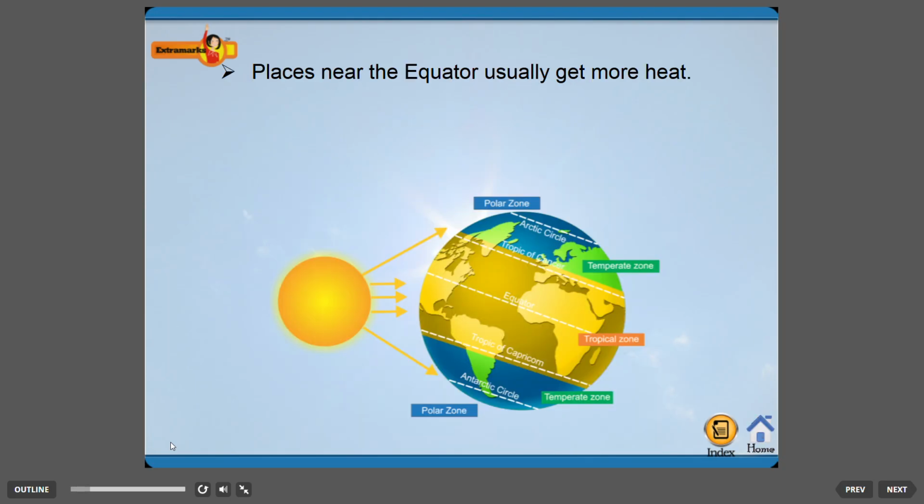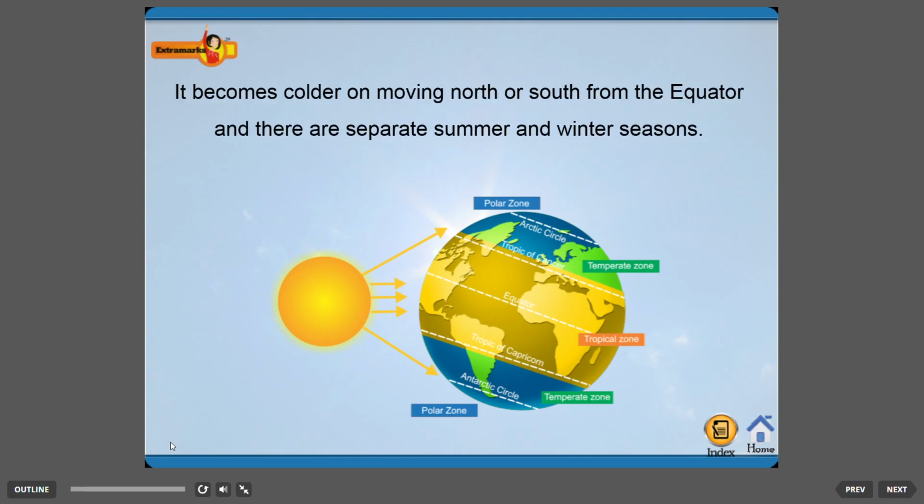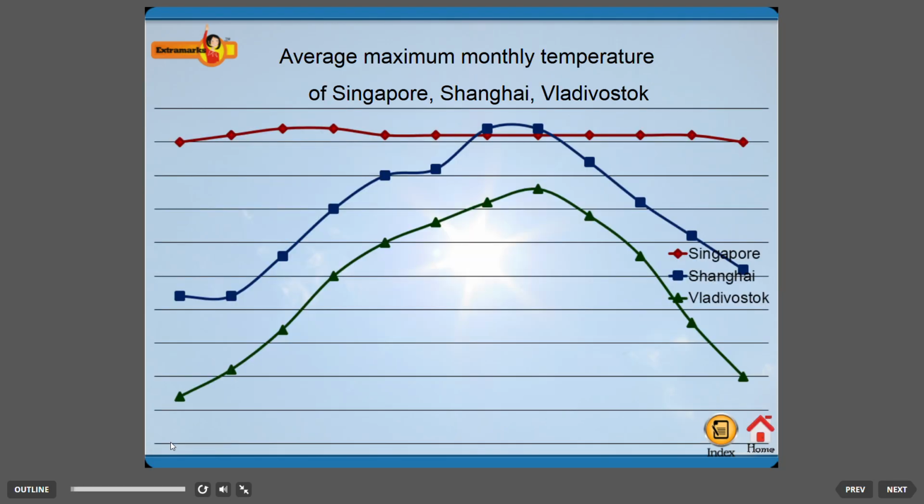Places near the equator usually get more heat. Places farther away from the equator often have lower average temperatures for the year. It becomes colder on moving north or south from the equator, and there are separate summer and winter seasons. Compare the temperatures of three different places, that is Singapore, Shanghai, and Vladivostok, with increasing distance from the equator. The average maximum monthly temperature of Singapore, Shanghai, Vladivostok.